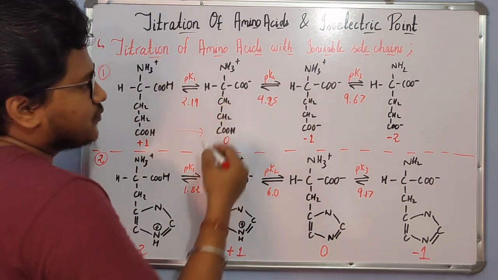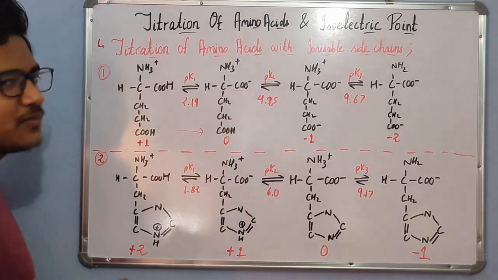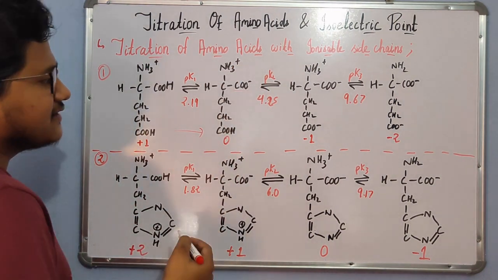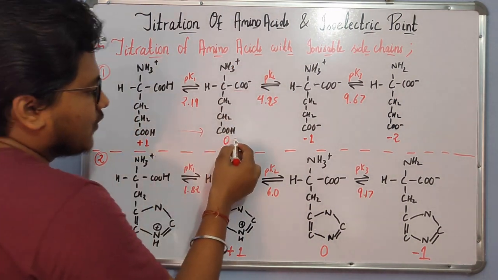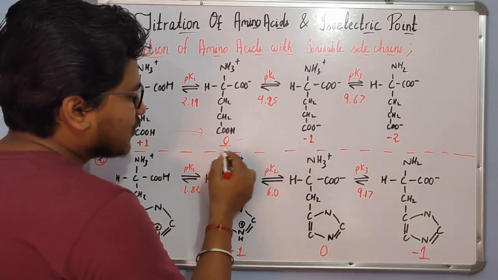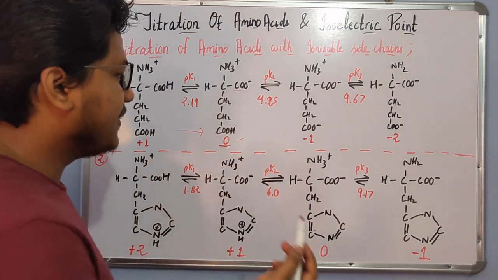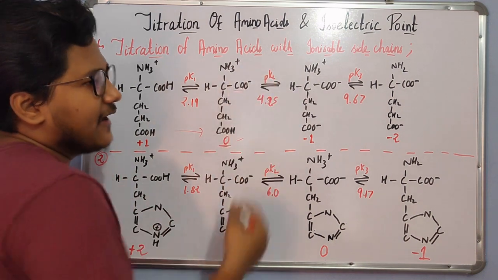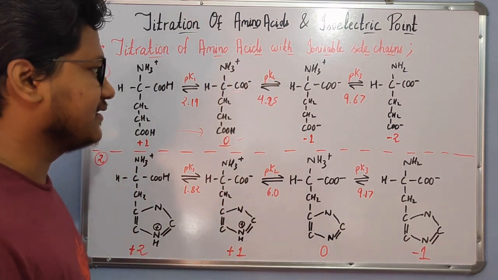So at the first deprotonation, the negative charge and the first positive charge are neutralized, as a result of which the net charge now is 0, and it is the isoelectric point, or the pI, where the amino acid is present as a neutral amino acid.